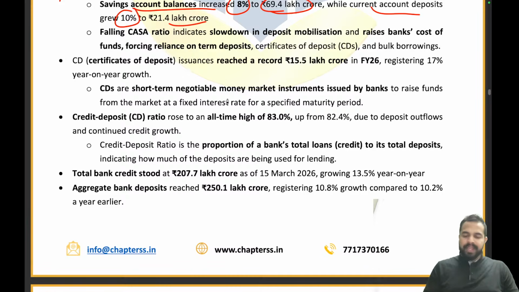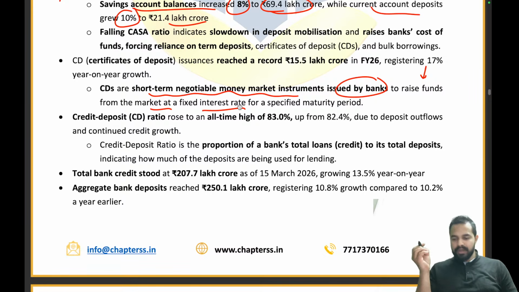Now my dear friends, among them there is a certificate of deposit. What exactly is it? It is a short term negotiable money market instrument issued by banks, used to raise funds from the market at a fixed interest rate. When you want to raise funds at a fixed interest rate from the market, you issue certificates of deposit, which are negotiable money market instruments. And banks are issuing them for a particular amount of time, right?